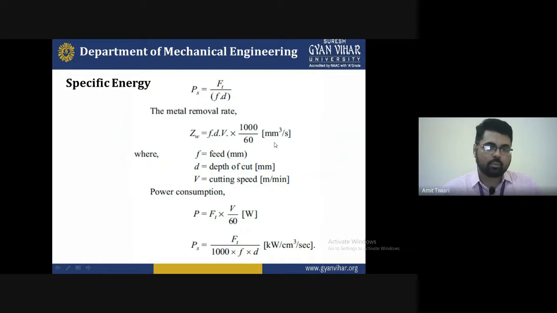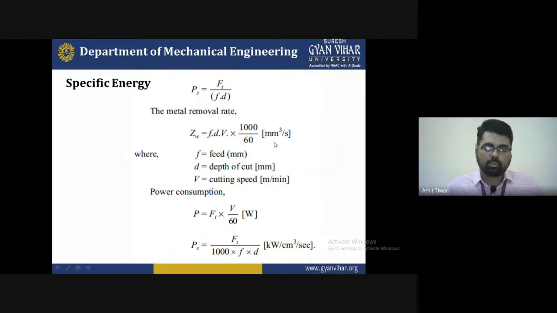So it will be responsible for you to obtain the PS, which is equal to power saving, or we can say the specific energy, that is indicated by the PS. And now the formula will be obtained as Ft divided by 1000 into f into d. That is, it will be calculated by the tangential force divided by 1000 into the feed into depth of cut, and you will find the formula of the PS is equal to this one, which will help you to identify how much amount of energy, or the power consumption, we obtain for that metal removal rate.